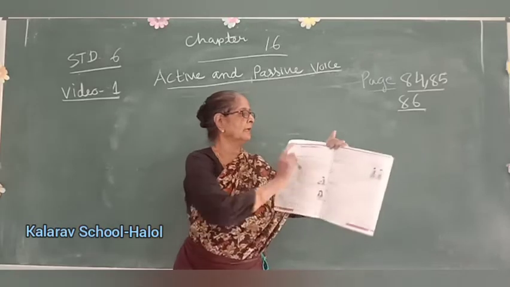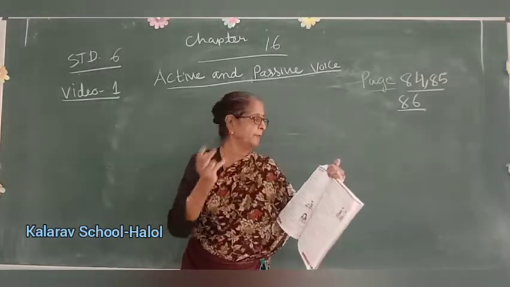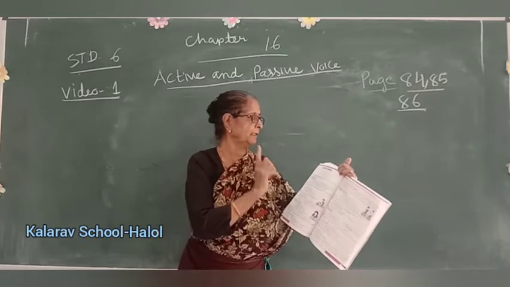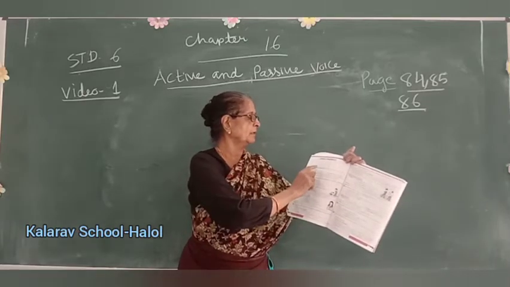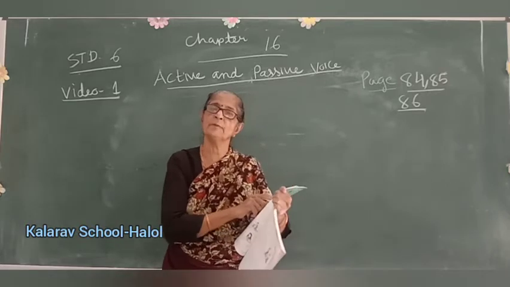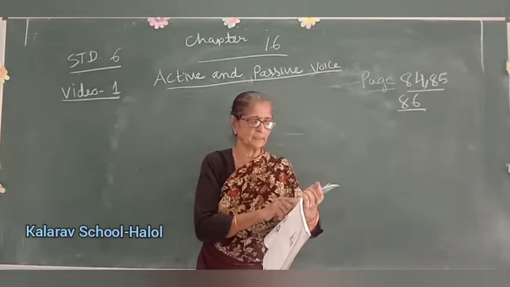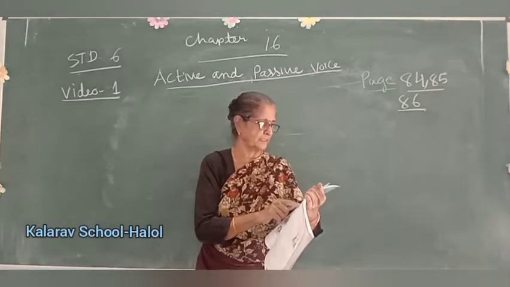Okay, children, see, active voice, passive voice. In active voice, I is changed to me, we to us, he to him, she to her, they to them. You and it remain unchanged. You will be you only and it will be it in the passive form. Let us discuss the changes in tense in detail.